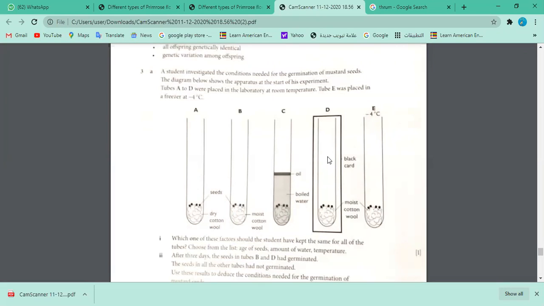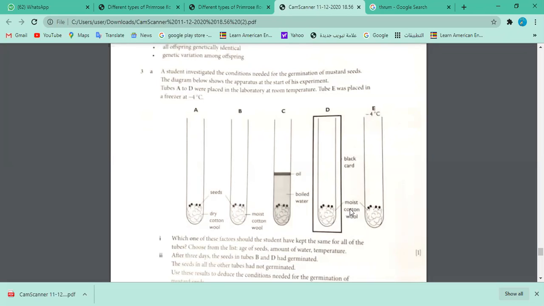How is this tube different? If you focus on the other tube, yes, Aisha? It's not letting in the sunlight. Wonderful, yes, very good. Can you repeat? This is very important. Yes, the light is blocked, because it's a black card. The rest of the information is the same.